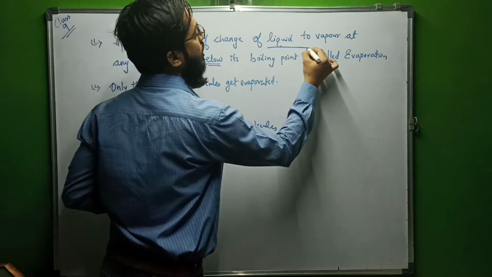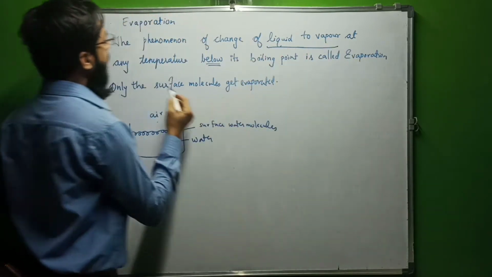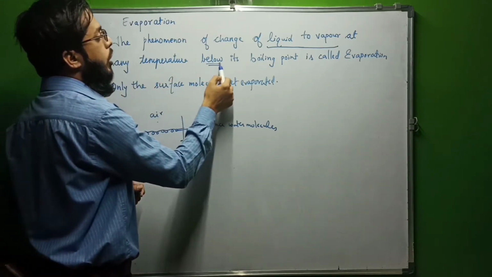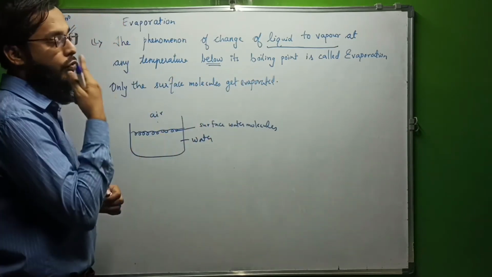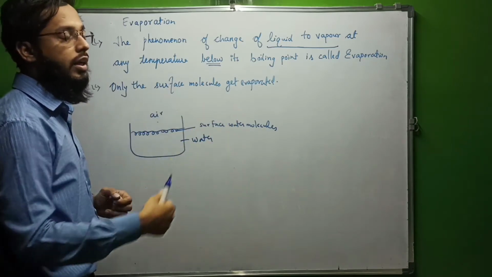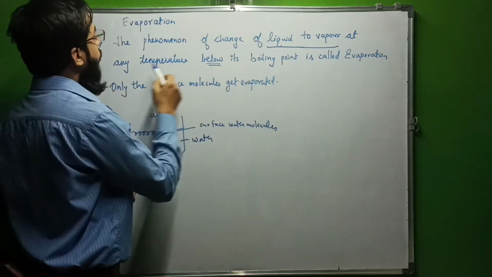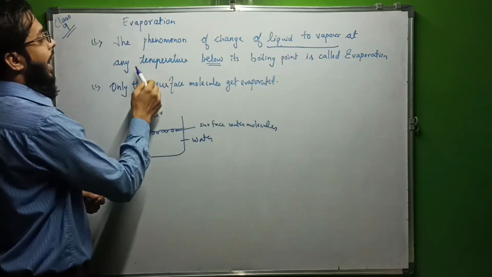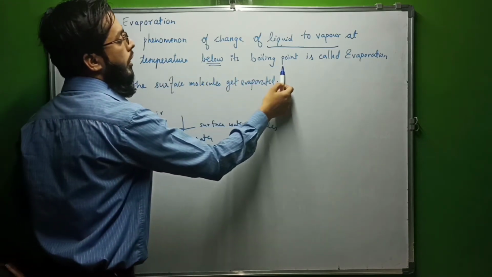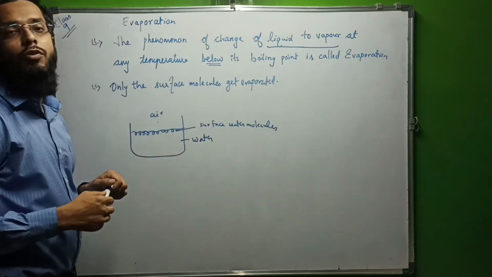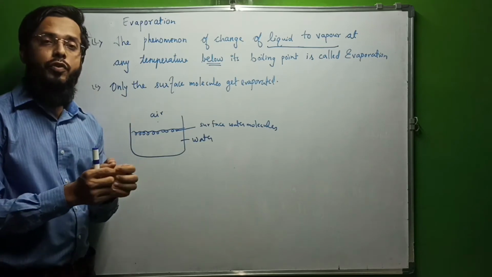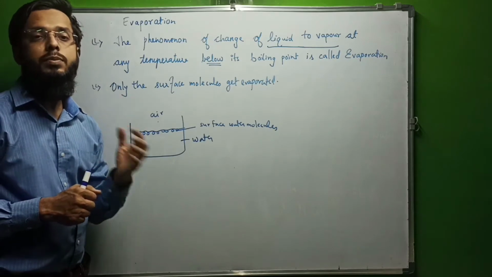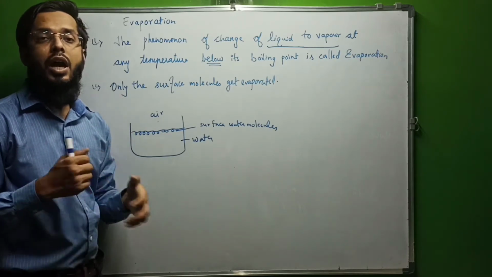The phenomena in which liquid is converted into vapor at any temperature, not 100 degrees, at any temperature below its boiling point. Any liquid, for example, water is a liquid, or there are other liquids also. If they are vaporizing, if they are converted into vapor below its boiling point, such process is known as evaporation. So if a liquid converts into vapor below its boiling point, such process is known as evaporation. Now how does it occur?